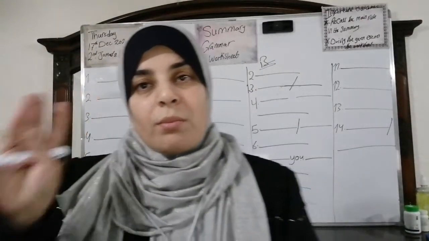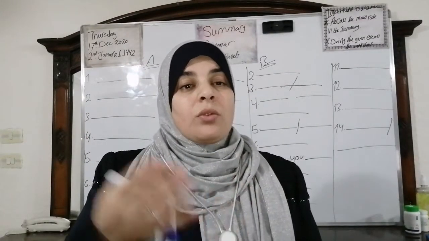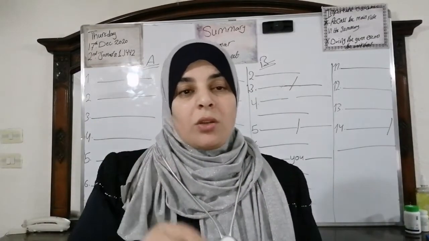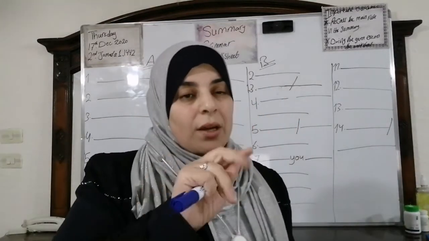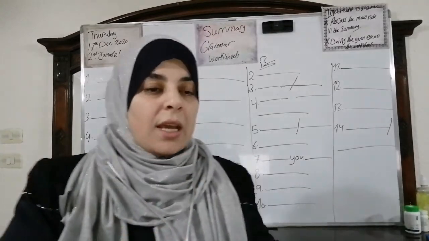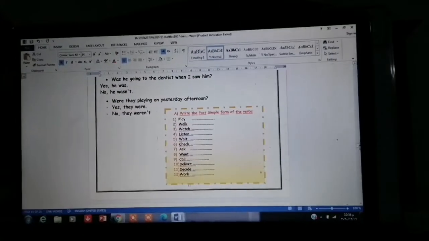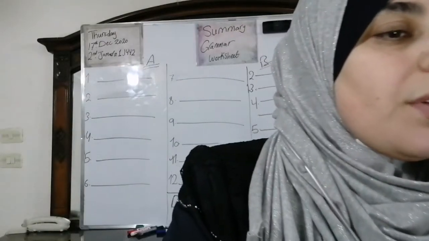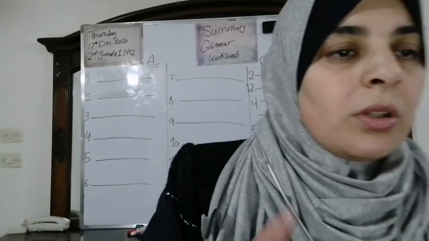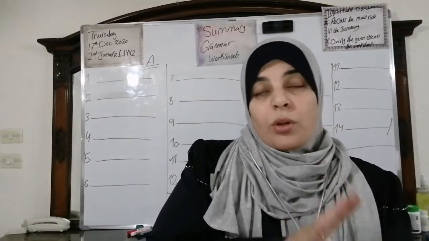Yesterday we talked about the simple past, or the past simple, and the past continuous. Now today we are going to continue and work on the exercises together. We have A and B. The first one, A, you are going to write the past simple form of the given verbs. Now, you are going to answer it with me, and you're going to guess, is it regular or irregular?